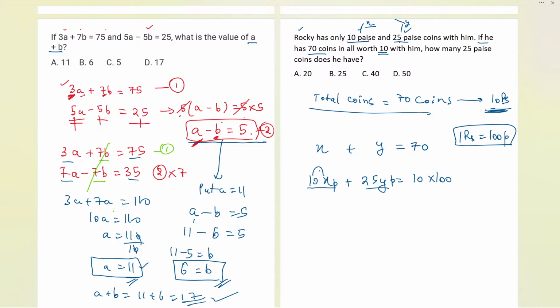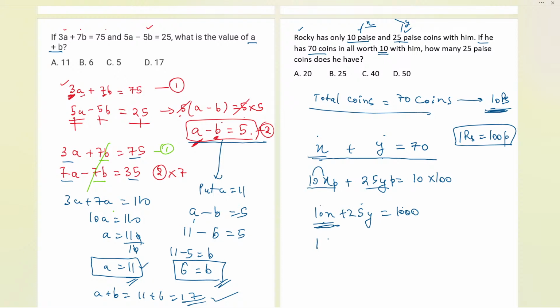Now, further, here we have got 10x plus 25y equals 1000. If you want to simplify, you can simplify as well, the common part you can see, but here it is already simplified. The x and y are separately written. Why simplify or cancel over here? If we are directly getting x and y, just multiply directly with the number. 10x is written, so the easiest will be to consider 10. So just multiply with 10 over here.